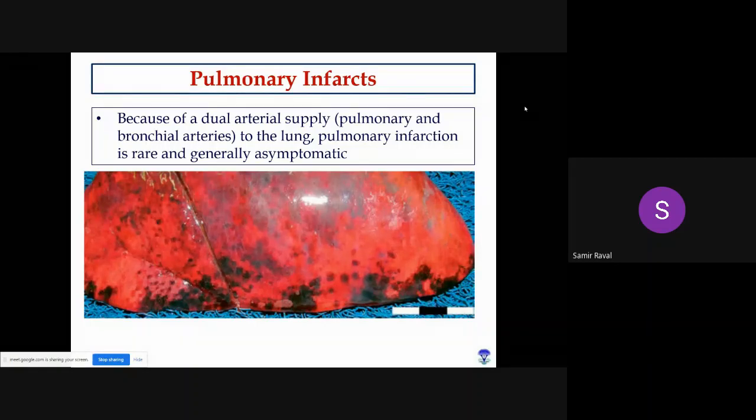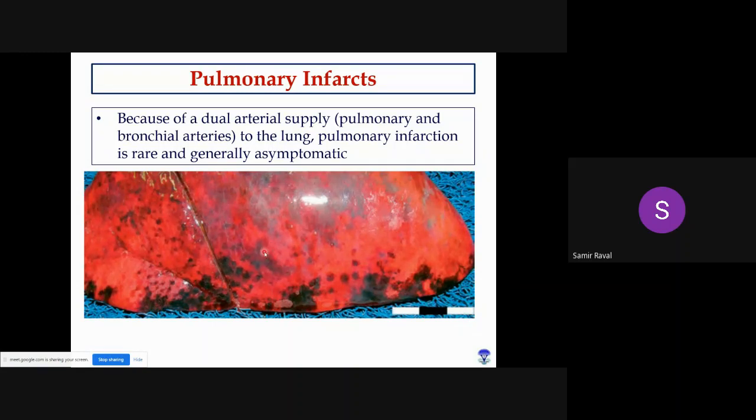So pulmonary infarction is actually an area of ischemic necrosis when the blood supply is lost or venous drainage is not proper. In both cases, ultimately the cells will suffer from hypoxia or anoxia, and ultimately those cells will die. Generally, in case of lung, there is a dual blood supply. Lung tissue is supplied by the pulmonary arteries as well as bronchial arteries, right? So due to this dual blood supply, infarctions are quite rare in the lung, but occasionally such lesions are noted inside the lung.